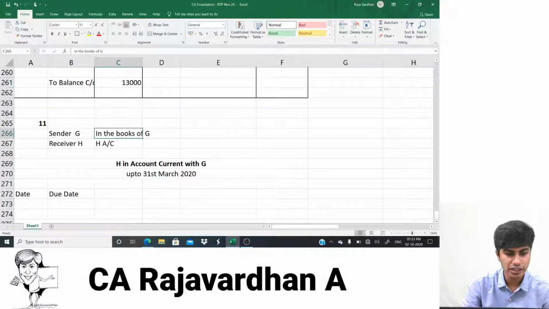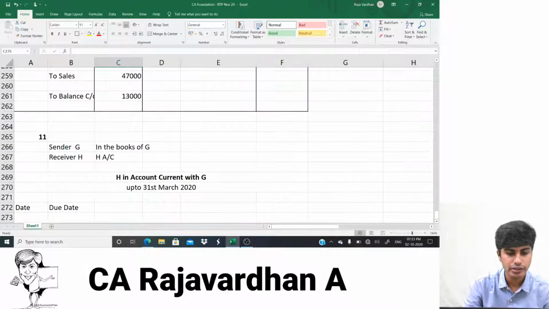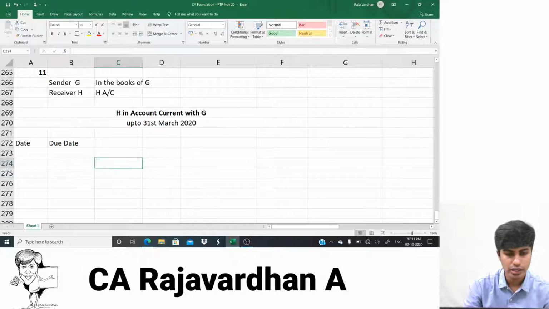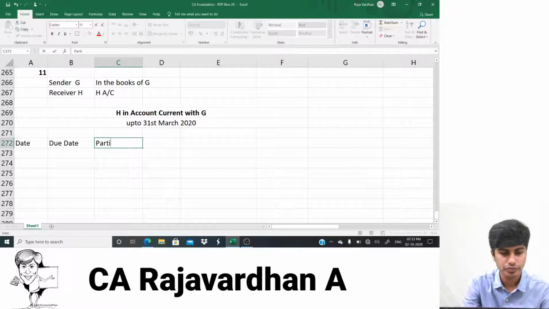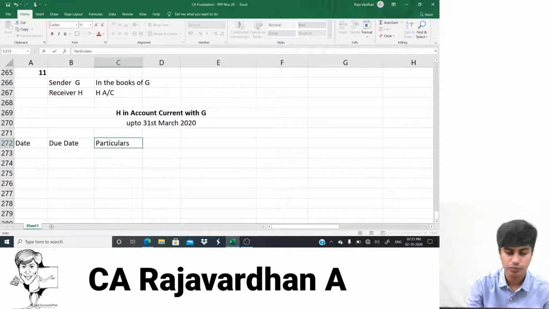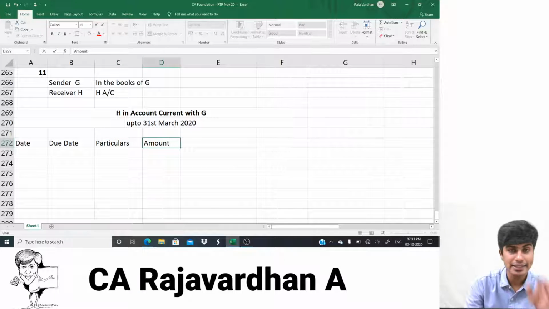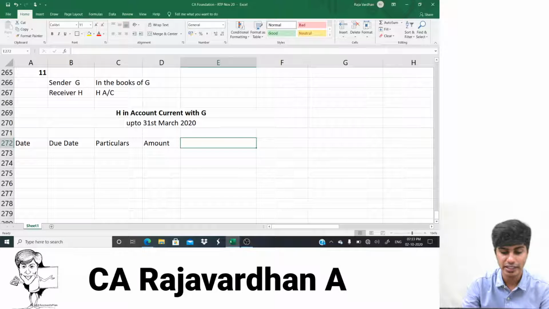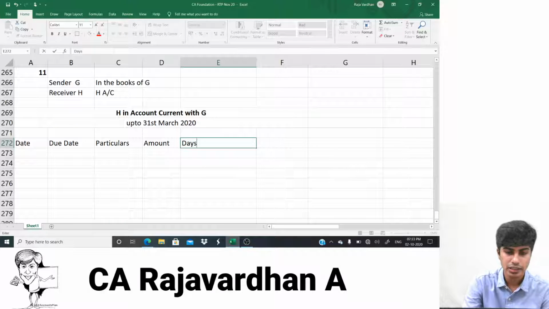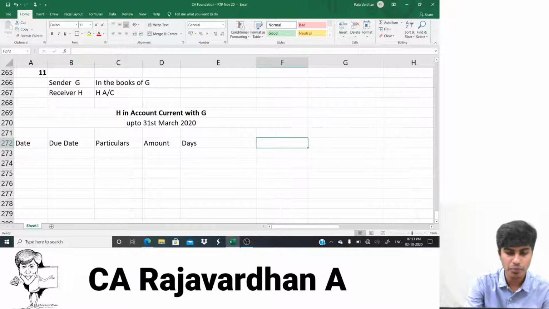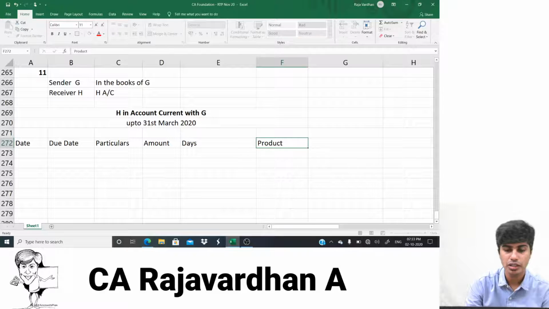After date and due date, I would have particulars. And after particulars, we'll have amount. This is our usual ledger format, but it doesn't end there. We would have to compute days, and we would have to find product. What I wrote till now is the debit side. So this is our debit.